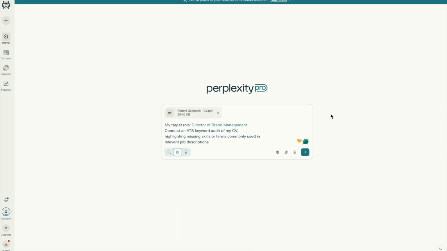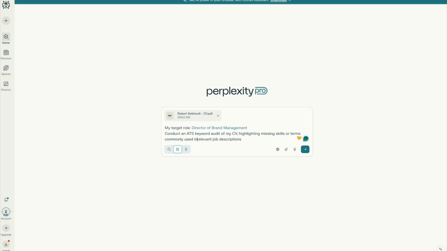So there we go. I uploaded my CV. I said my target role is director of brand management. And then I said conduct an ATS keyword audit of my CV. Highlight... you can tell I literally copied and pasted it from my book. But yeah, highlighting missing skills or terms commonly used in relevant job descriptions. And that's it. Let's see what it says.